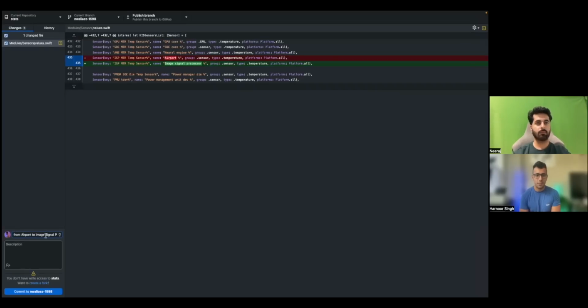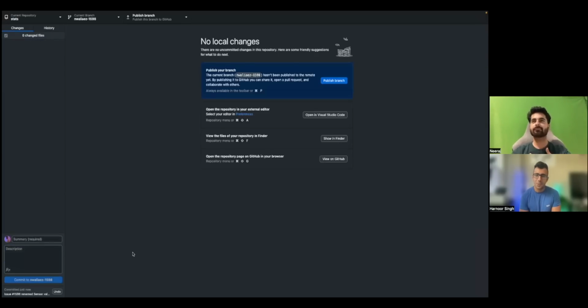Correct. Wonderful. And we can commit. Done. Yep, commit. Okay. Now next step. That's done. It hasn't been published to the remote yet, but publishing it to GitHub, you can share, open a pull request. I need to click on this publish and then open a pull request.